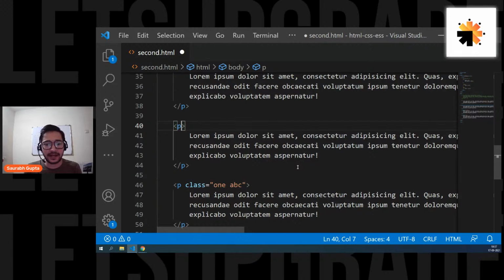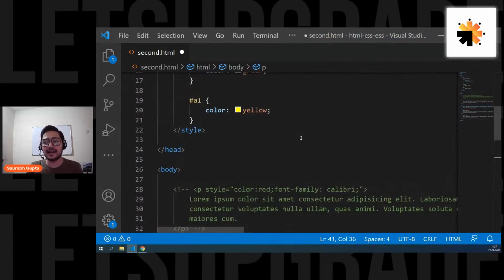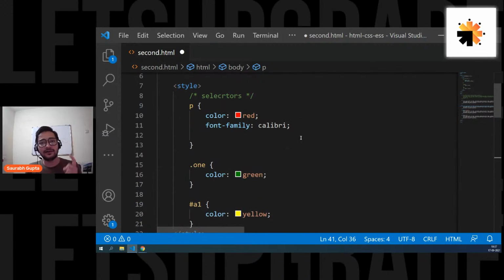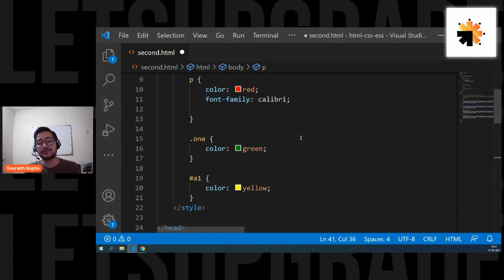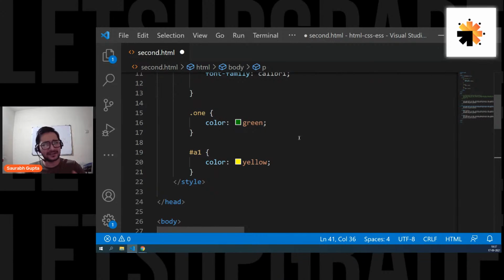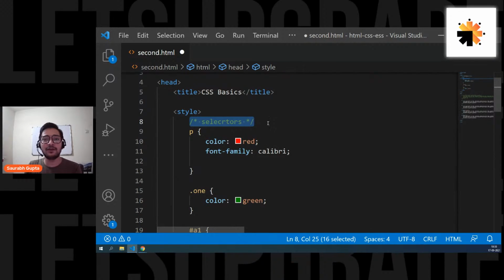Is that clear, everyone? Guys, are we clear? Please tell me. So now we know how to select elements using tag name. Now we know how to select elements using class name. And now we also know that we should always avoid using IDs for CSS, because we cannot repeat them. So again, it will be a problematic thing because we cannot reuse our CSS. Okay, so this was internal CSS. Are we clear, everyone?